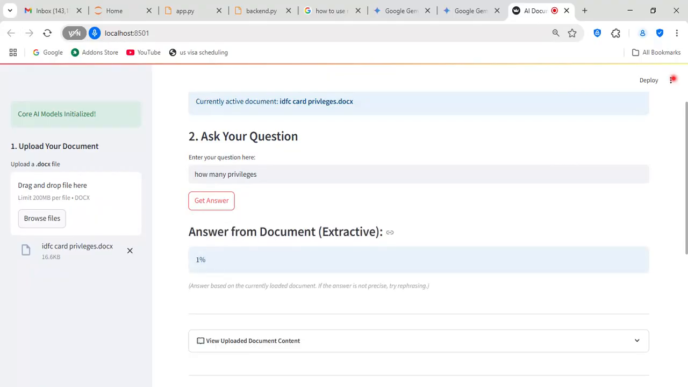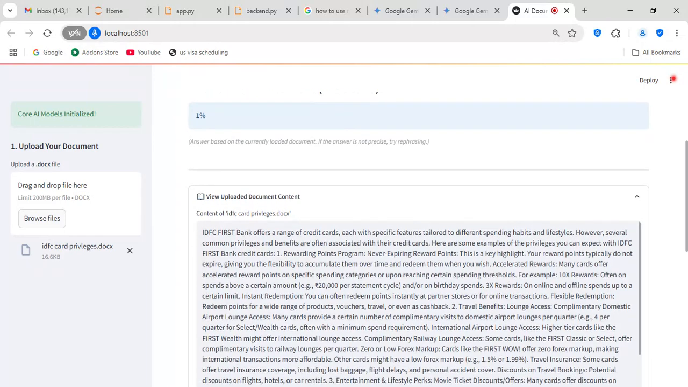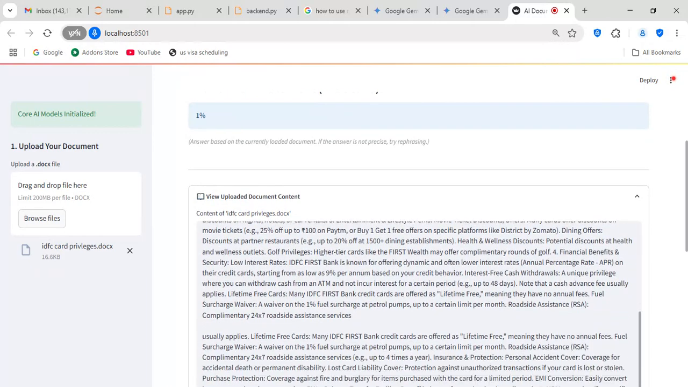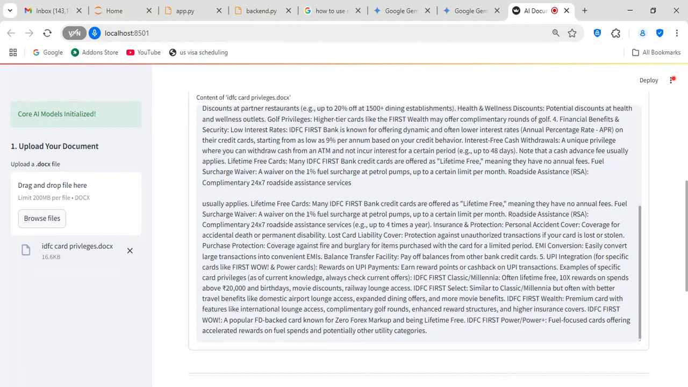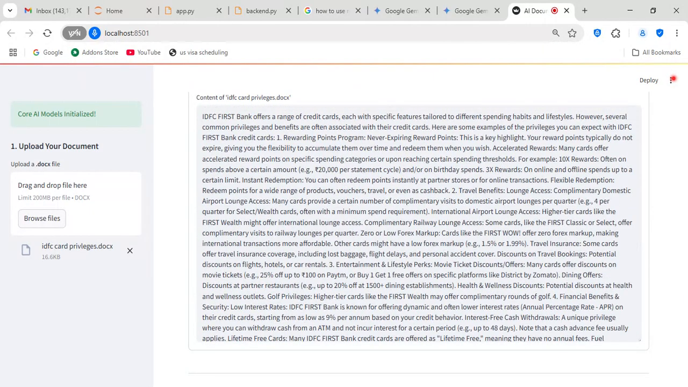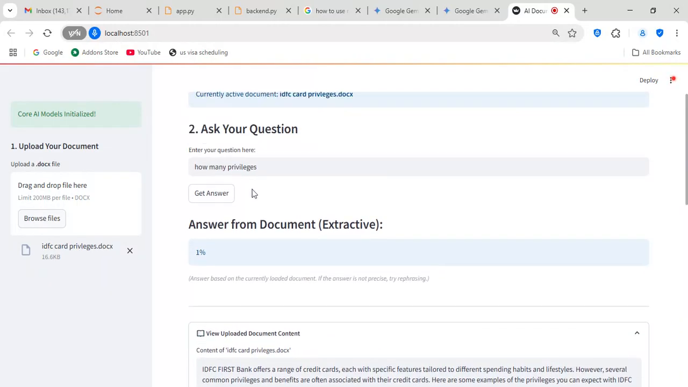So let's see. 1%. This does not look that good as an output here. So I think here the privilege it is talking about is 1% fuel surcharge at petrol pump. So I can ask a specific question about roadside assistance services. Tell me about roadside assistance services and see whether it is giving me the output.